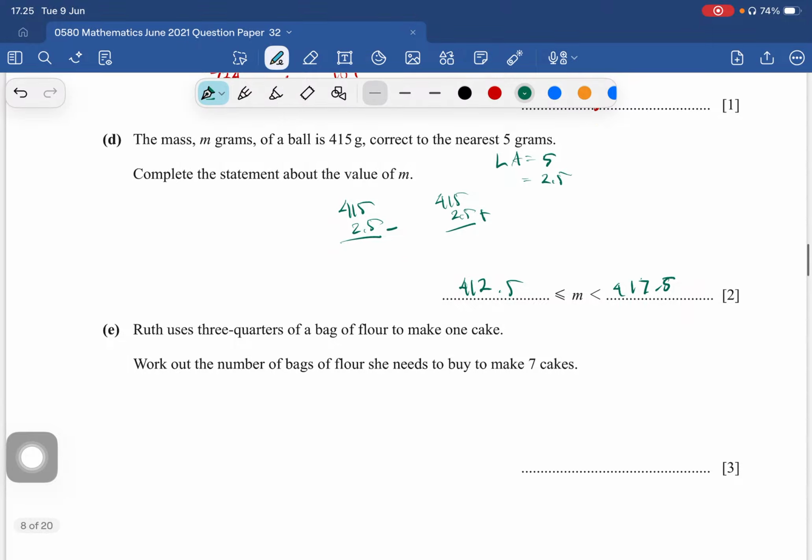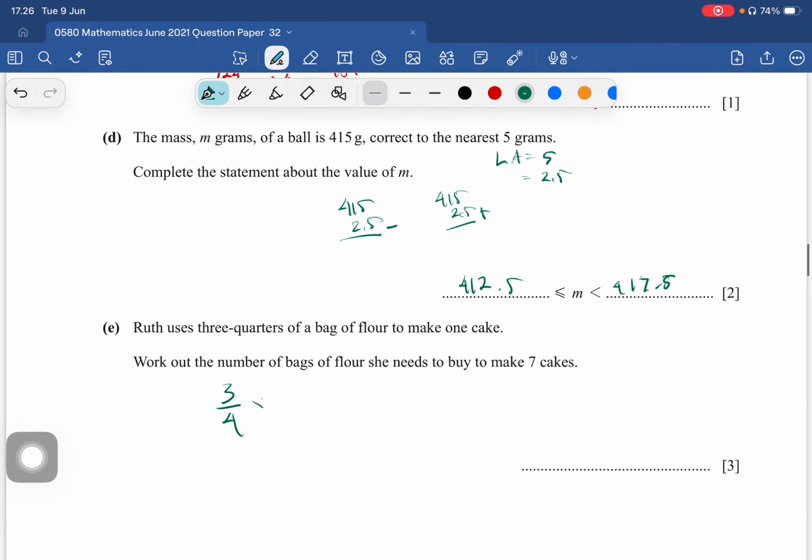Okay, Ruth uses 3/4 of a bag of flour to make one cake. Work out the number of bags of flour she needs to buy to make 7 cakes. Okay, see here 3/4, we multiply by 7. So this is going to be 21.